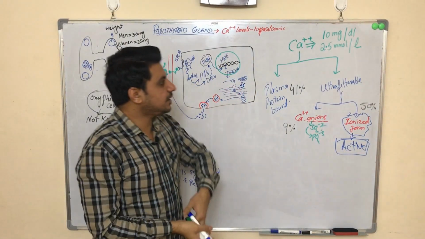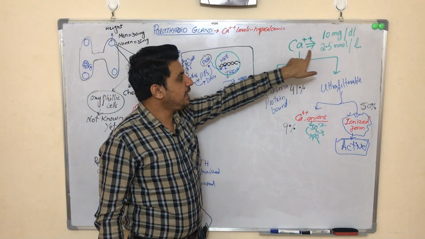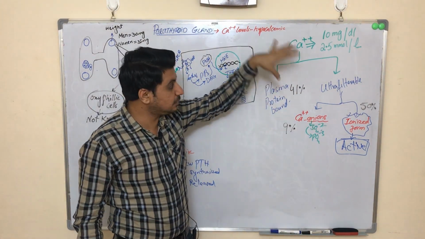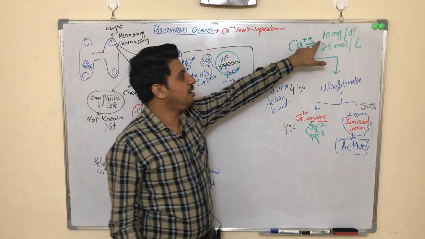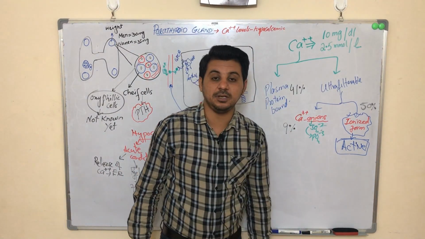Okay, so both are the same. Either you can write it in this form or in this form. If we talk about the total calcium level in the blood, that should be 10 milligram per deciliter or 2.5 millimole per liter.